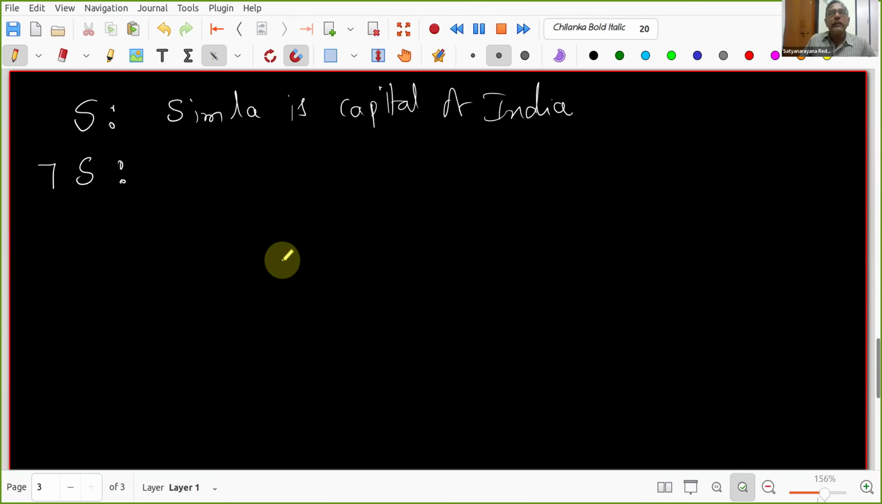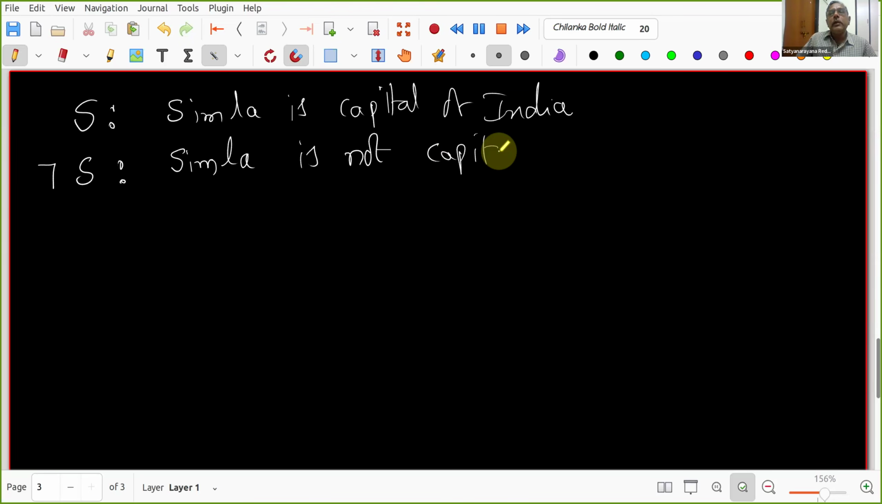Shimla is capital of India. What is the negation of this? Okay, room number 7, Jayesh Gupta. The negation would be Shimla is not the capital of India. Very good. Try to understand what we are doing. What are we negating? Shimla is common, right? So what is changing?